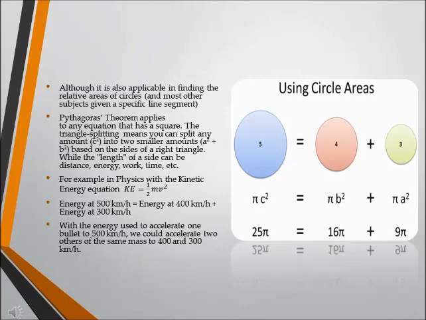For example, in physics with the kinetic energy equation, KE is equal to half mv squared. Energy at 500 km per hour is equal to the energy at 400 km per hour plus energy at 300 km per hour. With the energy used to accelerate one bullet to 500 km per hour, we could accelerate two others of the same mass to 400 and 300 km per hour.